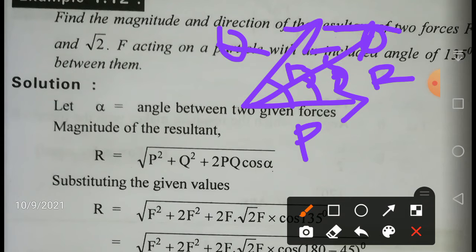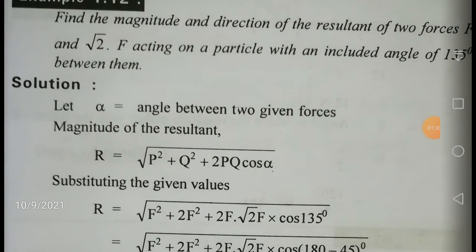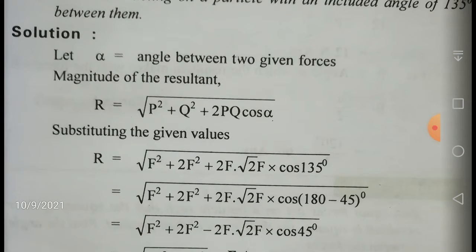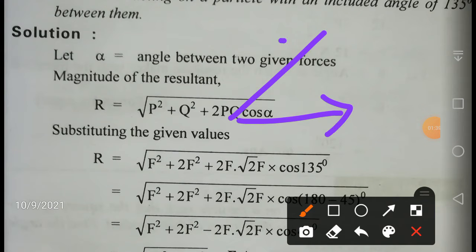If I complete the parallelogram, the components are Q cos alpha and Q sin alpha. So totally P plus Q cos alpha along the base, and here you have Q sin alpha. Let us say alpha is the angle between them. Here this is P, this is Q, and this is alpha.